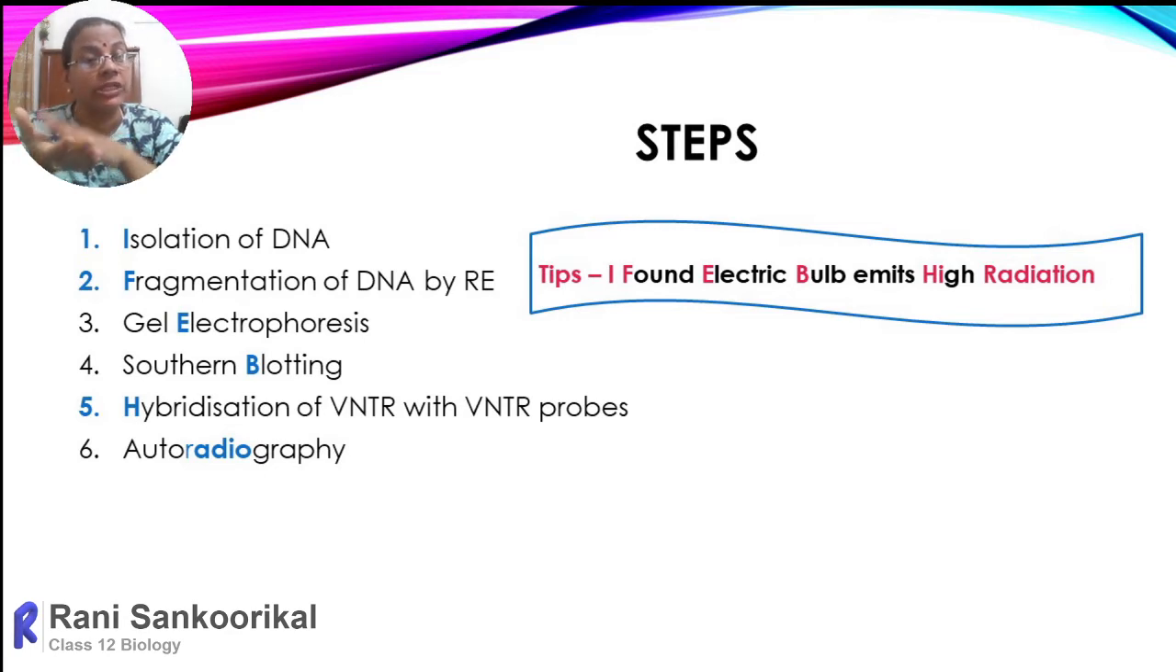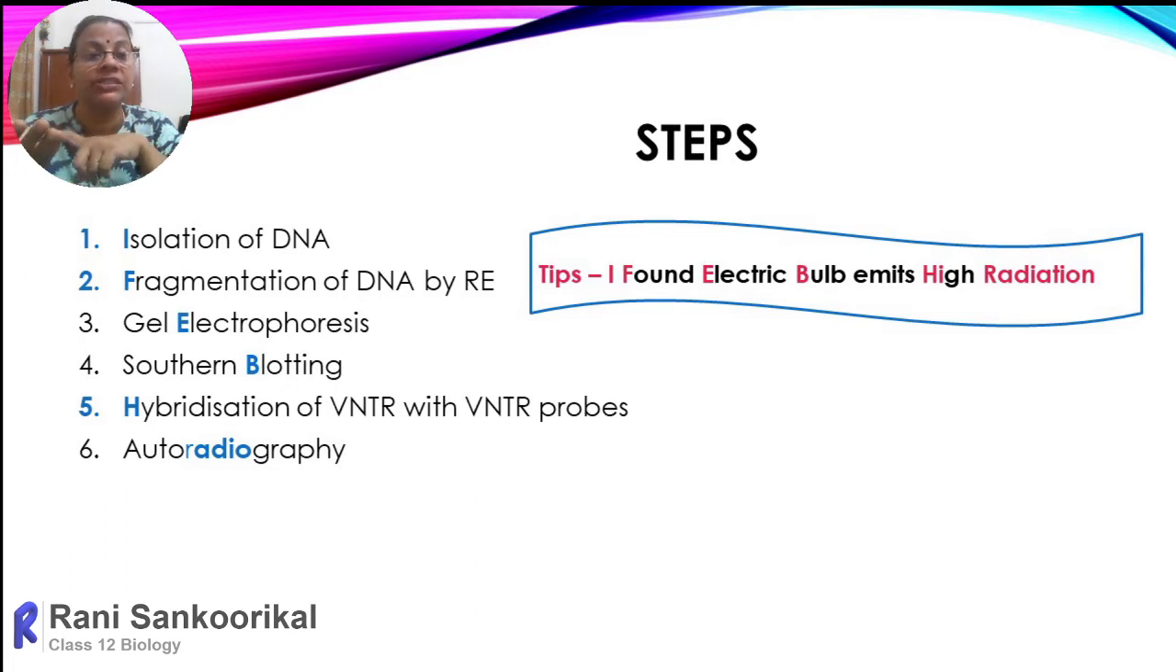So their location we have to find out. At the same time, we have to find out where it is present, in which distance it is present. So in order to make it visible and to locate where exactly that is present, we have to use complementary sequences to the repeating sequences, which are called VNTR probes.